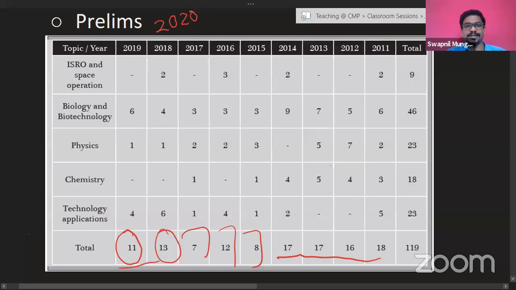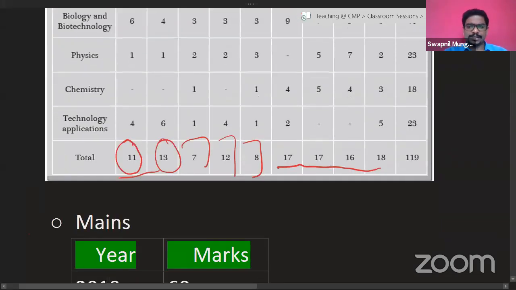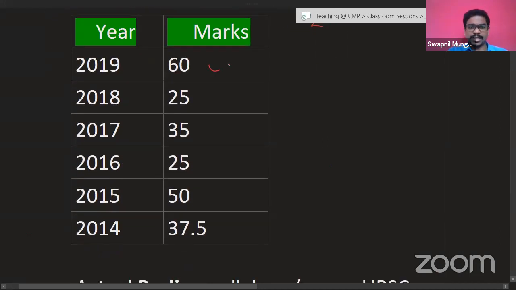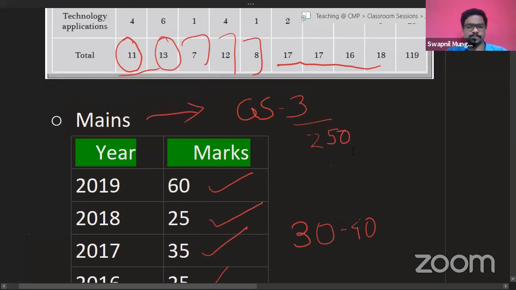So we have to definitely give that kind of importance to this particular subject. In the mains examination, in the GS3 paper, out of 250 marks, there are many questions every year. For example, in 2019, last year, there were 5 questions for 60 marks. In 2018, only 25 marks, then 35, 25, 50, 37. So on an average, a minimum of 30 to 40 marks of questions are going to be asked. Last year, it was a huge jump from 25 to 60.